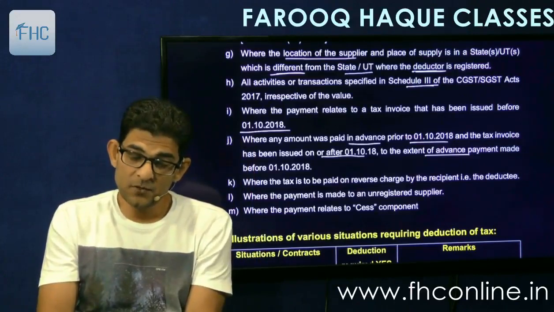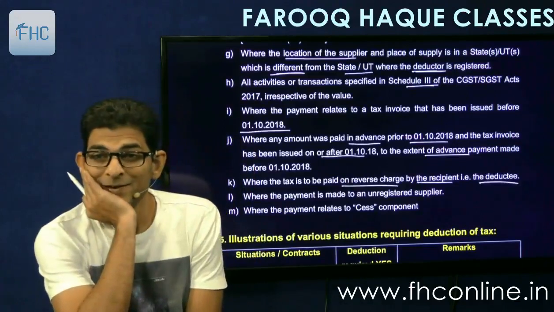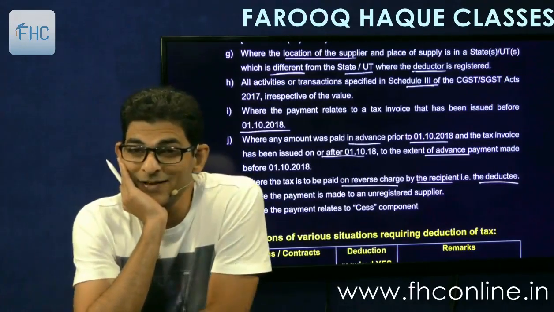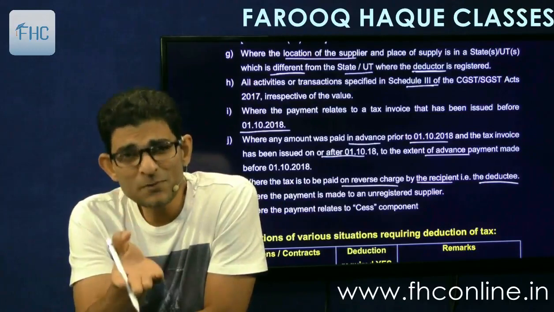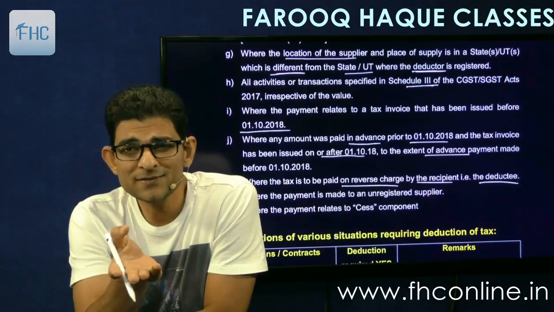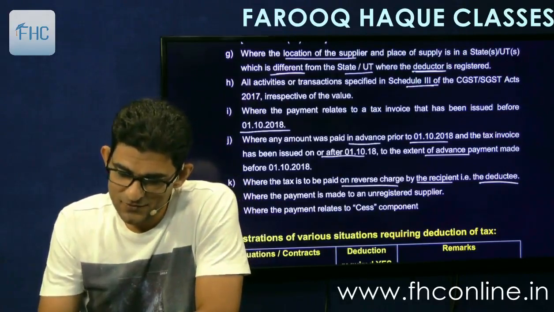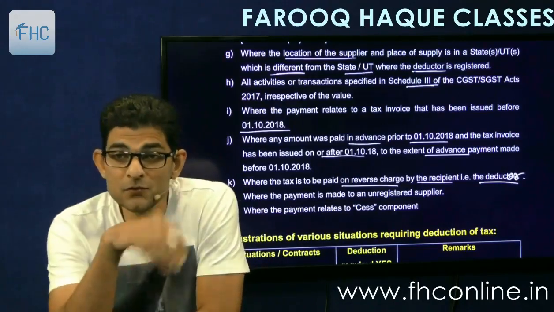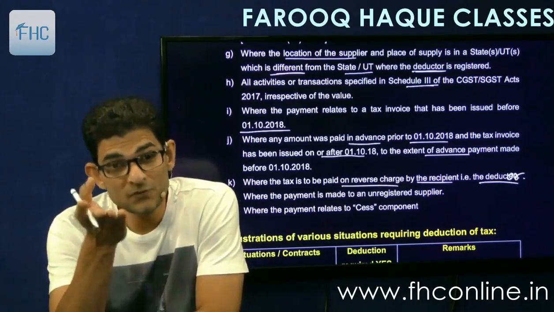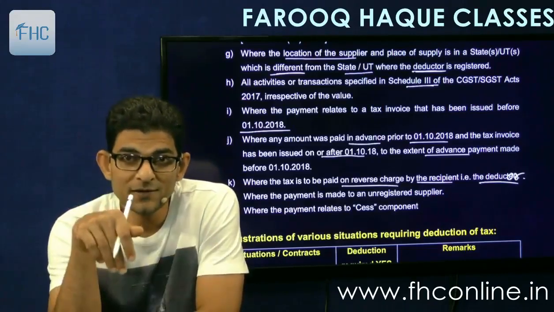Then where the tax is to be paid on reverse charge by the recipient, that is deductor. Interesting. If the tax is to be paid on reverse charge, then there is no question of TDS. Why? Well, because the tax is anyways to be paid by the recipient only. I think this should be deductor, not deductee. Reverse charge by the recipient is the deductor. Make it deductor. So if the tax is to be paid by recipient, then he pays the whole tax to the government. He doesn't deduct tax. He has to pay the whole thing to the government directly.